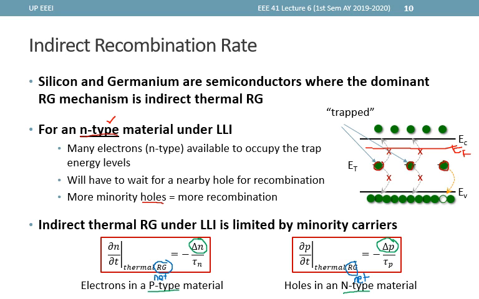Thus, for a p-type material, this expression right here can also be equated to the change in P with respect to time due to thermal RG.